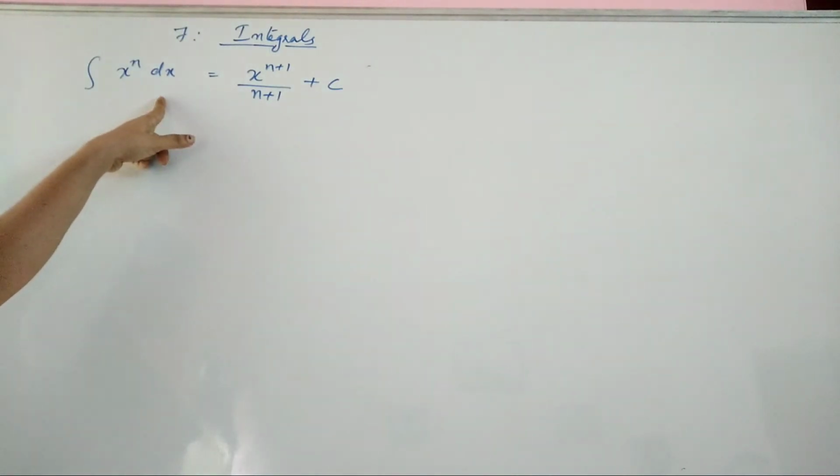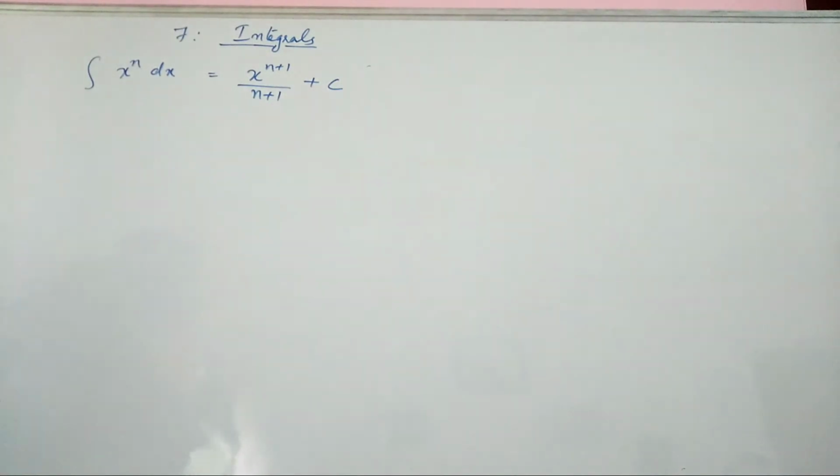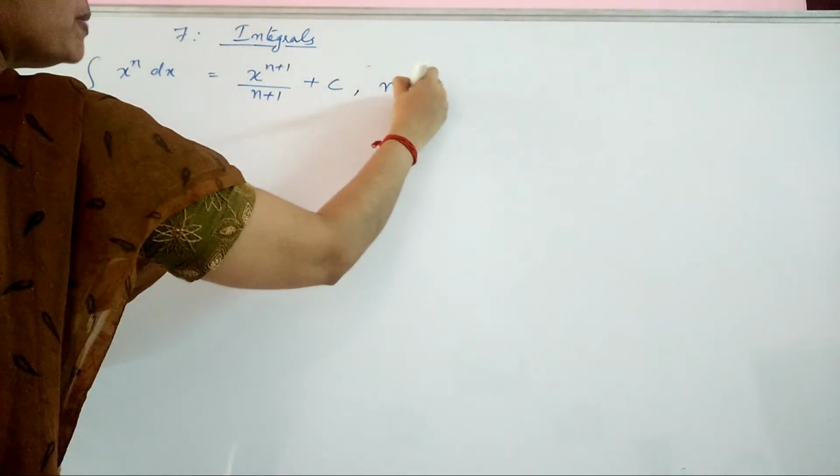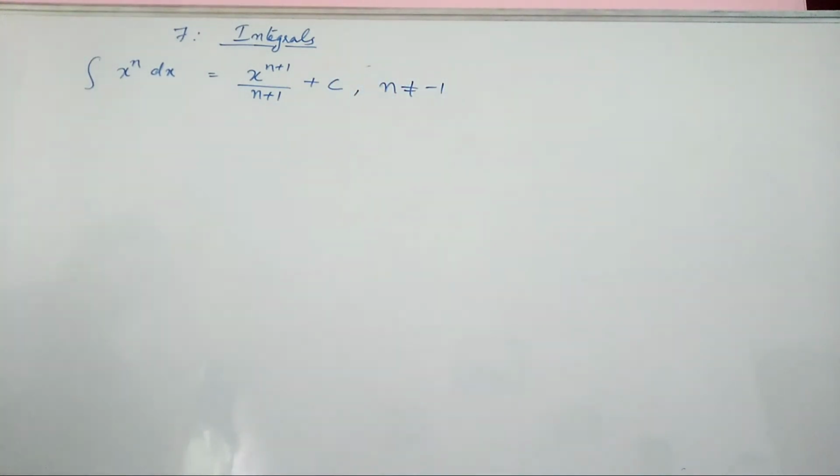The main formula which we will use in integrals, to integrate a term which has power as a real number, and there also we have a condition: your n should not be equal to minus 1. When n is minus 1, the definition is different.